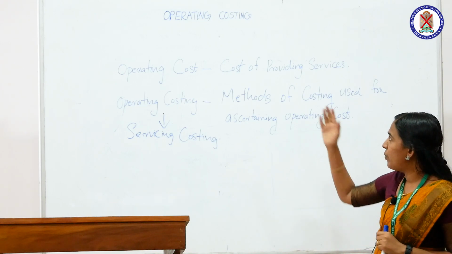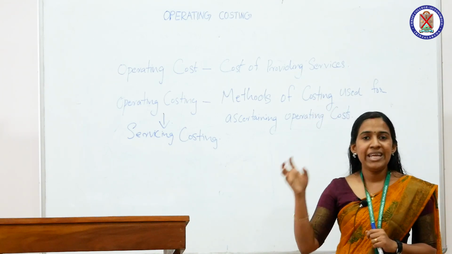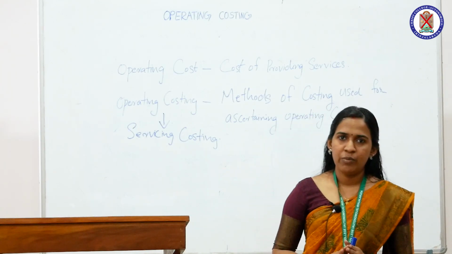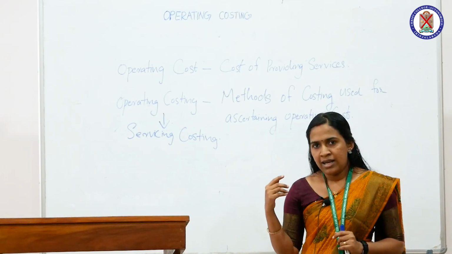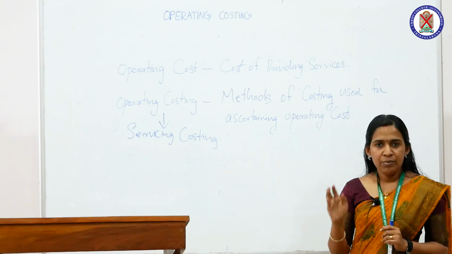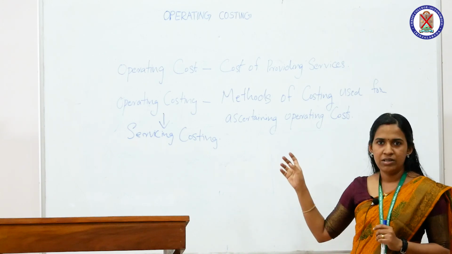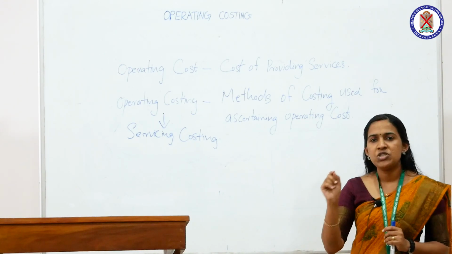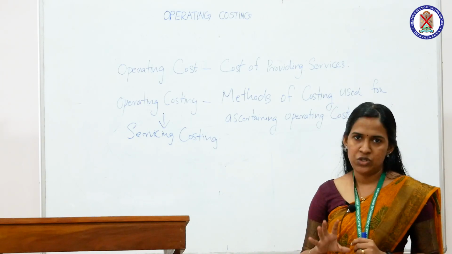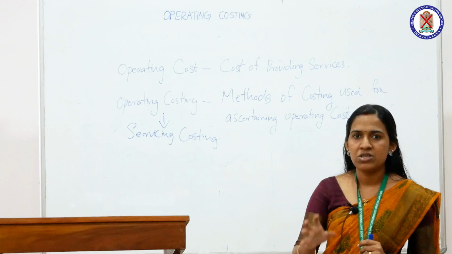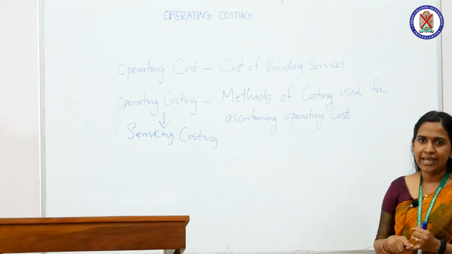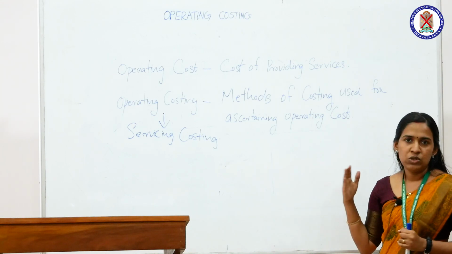In the case of operating costing, costs are mainly divided into two categories, fixed cost and variable cost. Another important feature of operating costing is that two types of cost units are used, simple cost unit and composite cost unit.